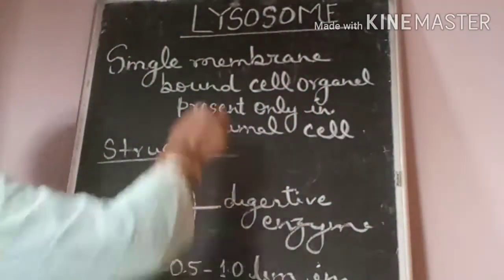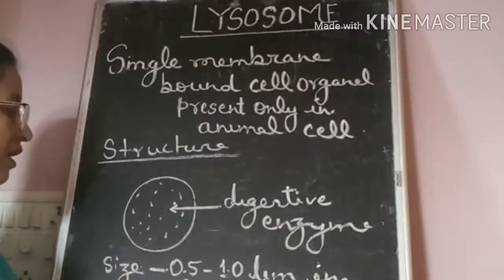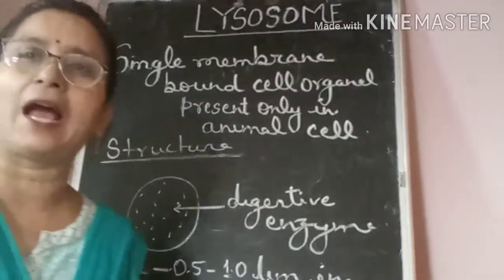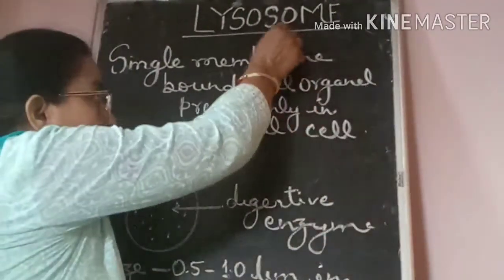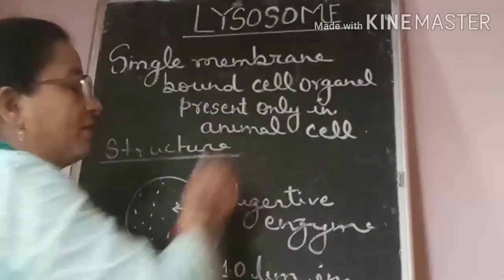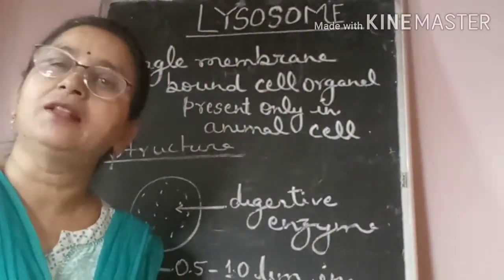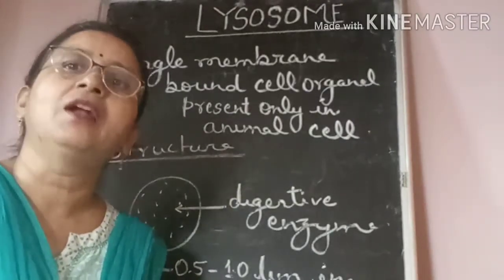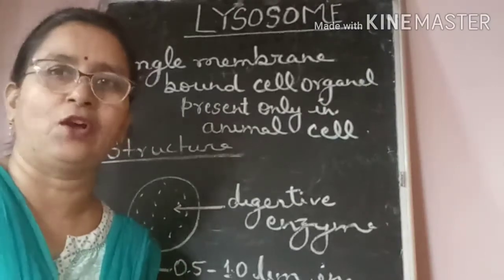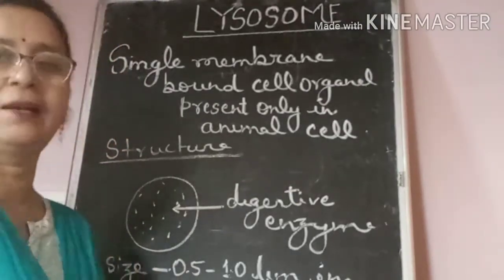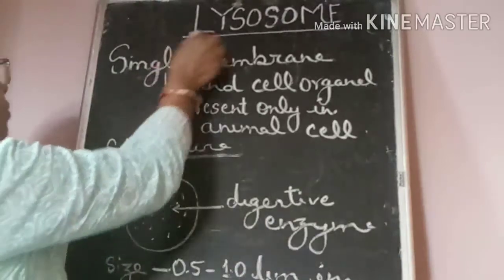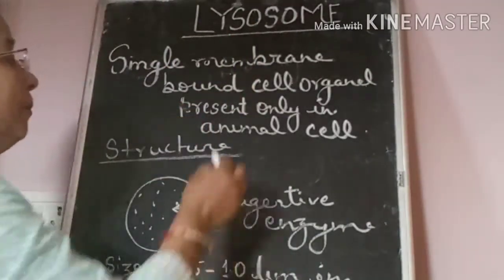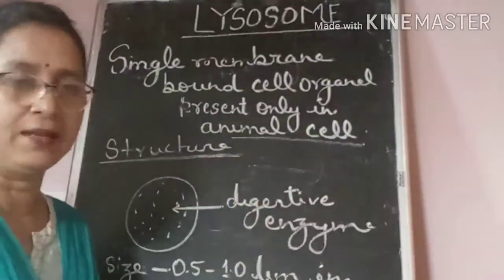Look at here. This is lysosome, which is 0.5 to 1 micrometer in diameter. Actually, lysosome is a single membrane bound cell organelle. As you know very well, most of the cell organelles in cytoplasm are double membrane bound, but few are single membrane bound, in which lysosome is also. Lysosome is a single membrane bound cell organelle. It is present only in animal cell.